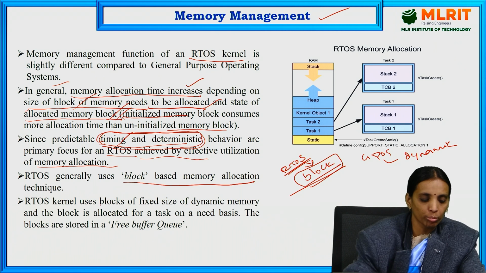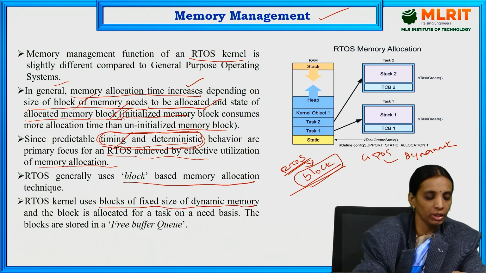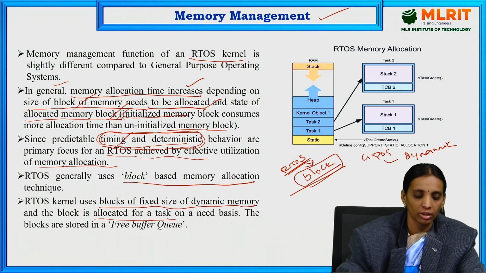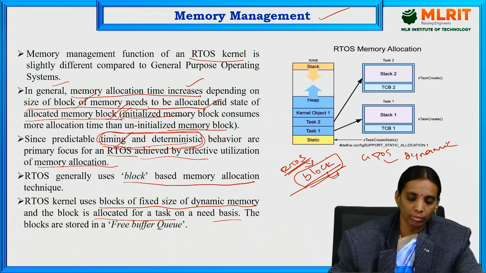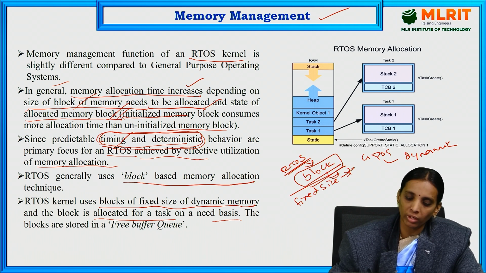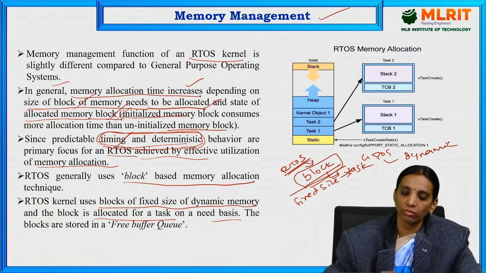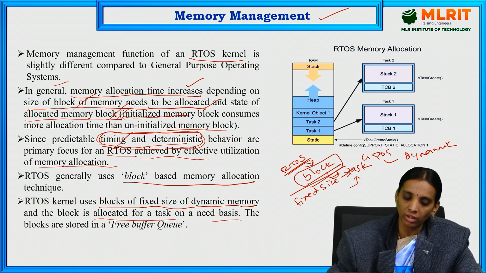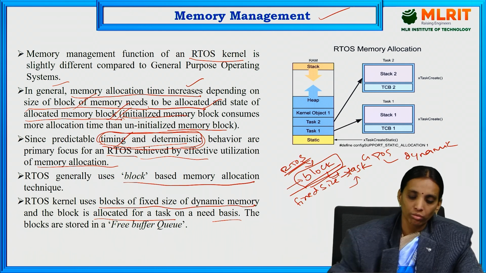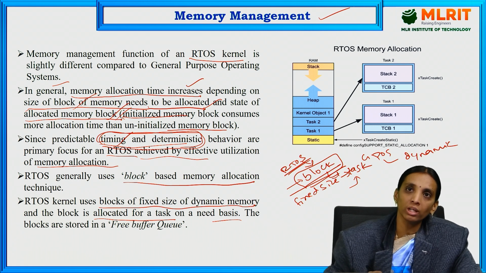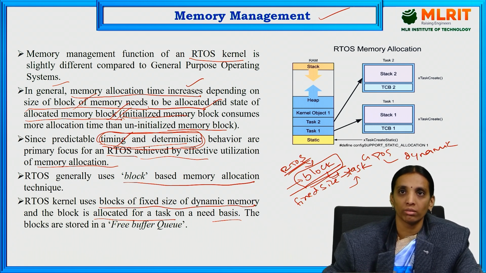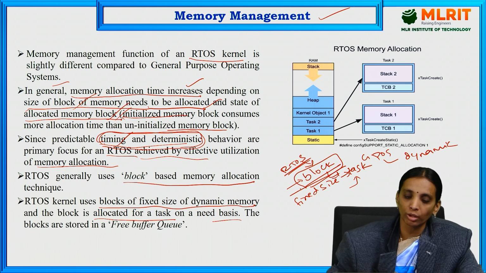The RTOS kernel uses blocks of fixed size of dynamic memory, and a block is allocated to a task on a needed basis. What is meant by a block? A block is nothing but a fixed size of memory locations allocated for a particular task. So as there are a number of tasks, there are a number of blocks. The block allocated for a task need not be in a defined order; based on the priority of the task, the memory block will be allocated to that particular task.